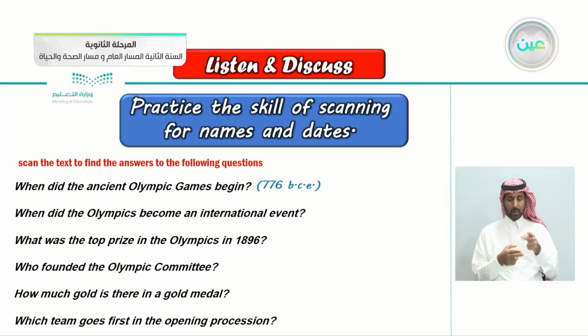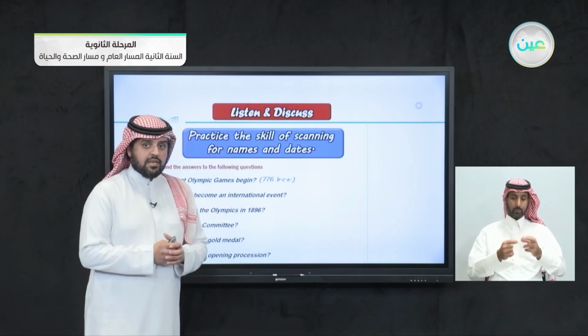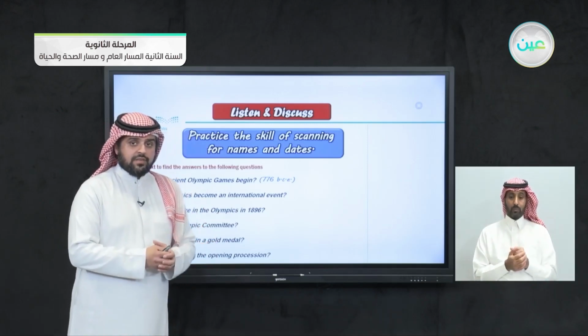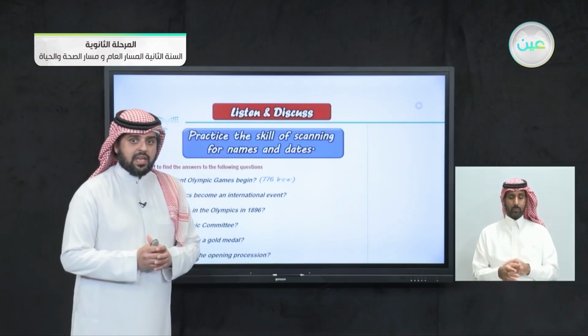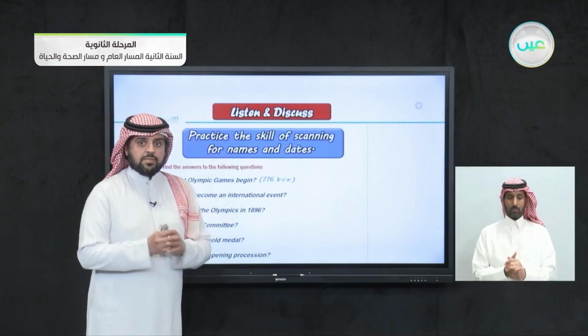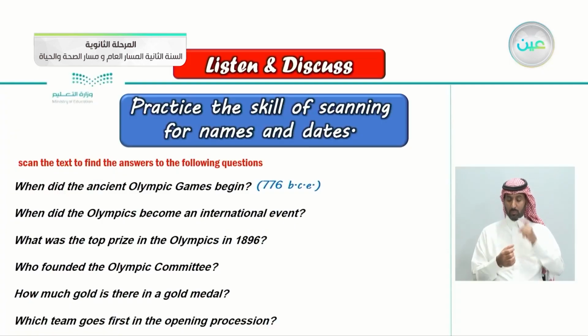Let's see the answer here. That's correct. 776 BCE. Question 2 here. When did the Olympics become an international event? As mentioned earlier, it became an international event. So when did that happen? Let's see the answer here.